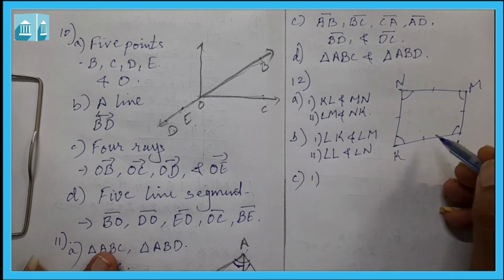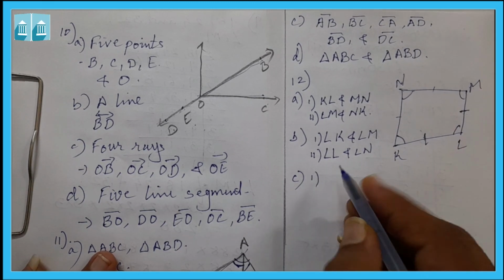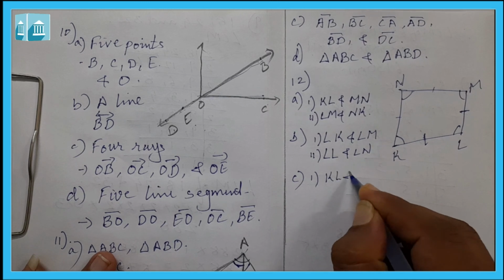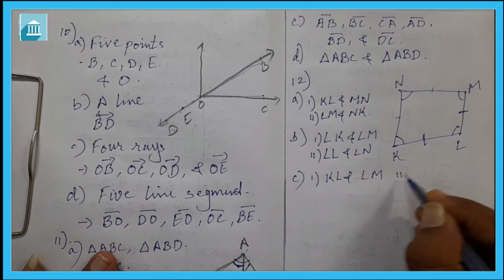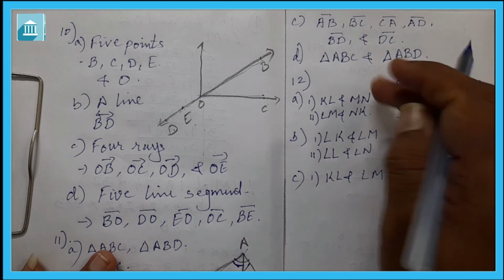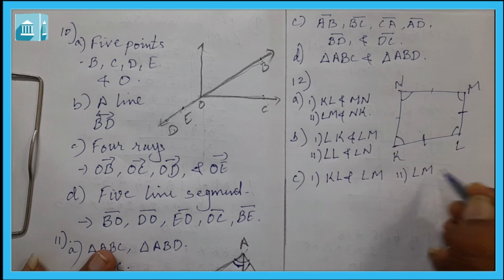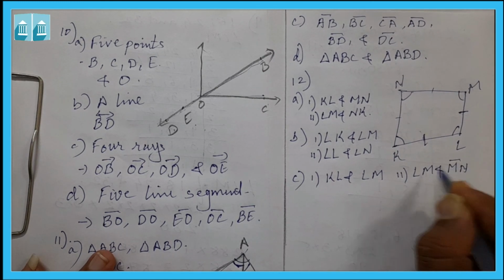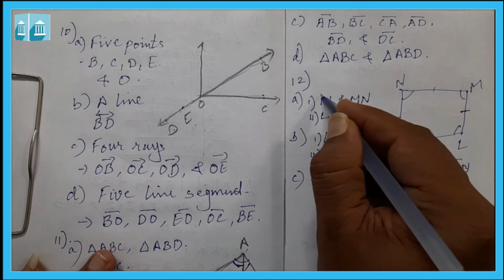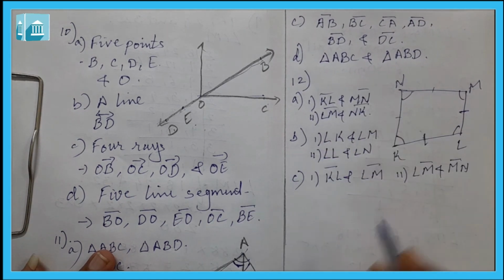C is two pairs of adjacent sides. Here KL and LM, this is one pair of adjacent sides. The second pair is, you can say, LM and MN. These are the two pairs of adjacent sides.